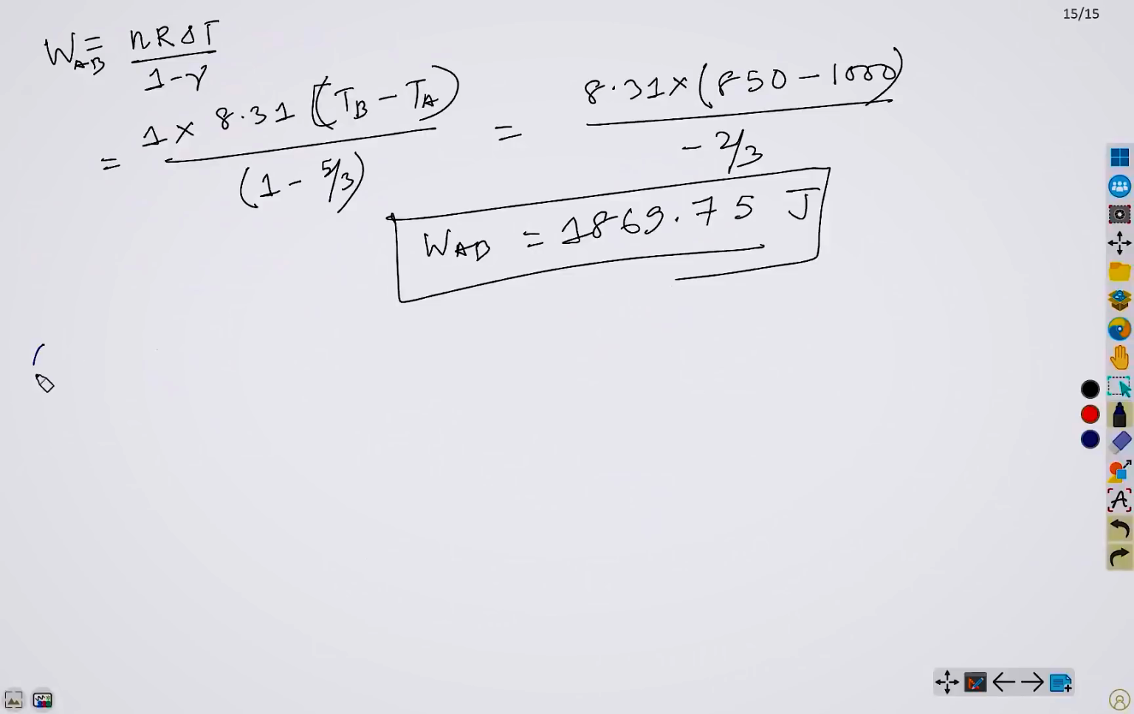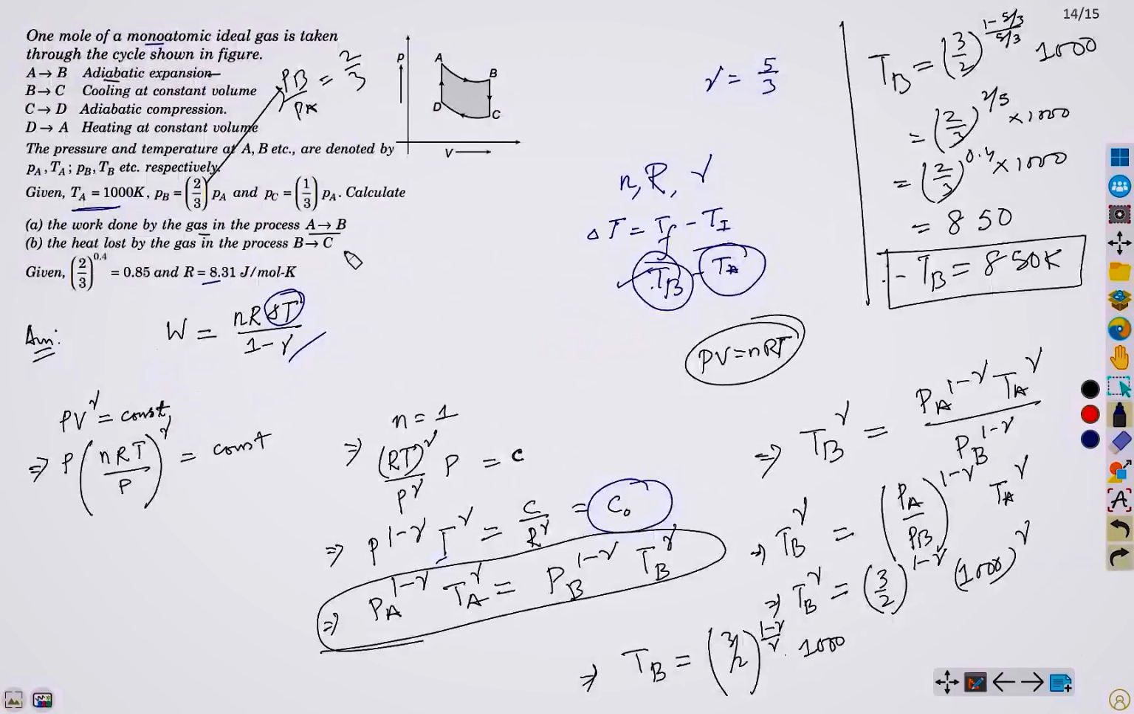But we have another part of this problem, part B. We have to calculate the heat lost by the gas in the process B to C. It means you have to compute delta Q, because this is a heat loss. So how can you do this?